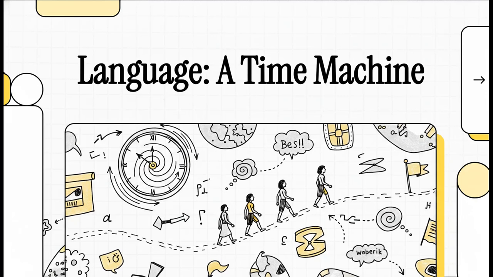Welcome to this explainer. Today, we're doing something really cool. We are going to treat language like a literal time machine. We'll be using it to decode hidden human history, forgotten migration patterns, and ancient conquests. And the crazy part about all of this? We're going to do it using nothing but the very words we speak every single day. We are stepping back through centuries just by opening our mouths.